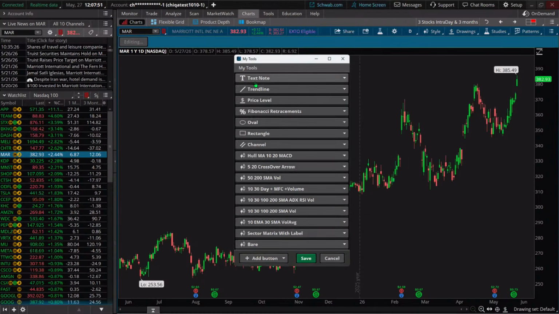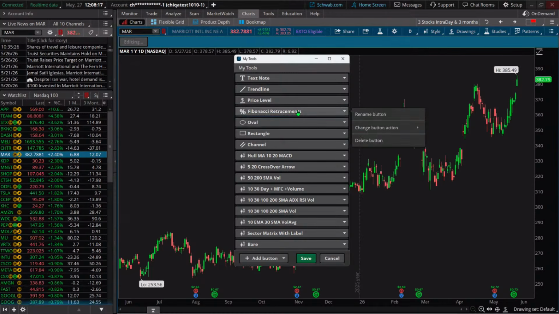So you can see what it's showing for me, my text note first, then that trend line, then the price level. And you'll note, well, you can't see mine completely, but you'll notice on mine, I did not keep the words Fibonacci retracement. I kept the little icon that looks like a percentage that means Fibonacci retracement, but I edited that button. So I'm just click on it here because we're going to edit.